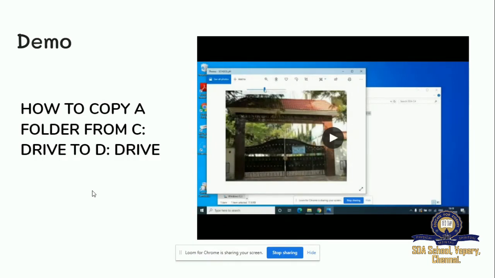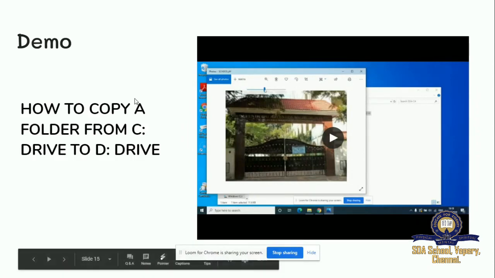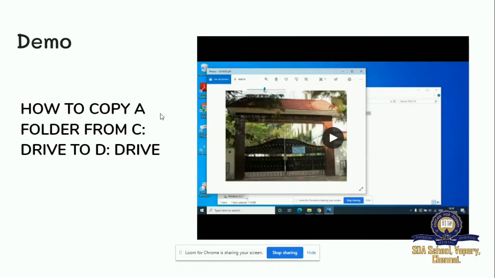So I think now you'll be clear what is a drive and how to create a folder, how to copy a file, how to create a file and copy it in the folder, and how to copy a file, a folder from one drive to another. So you have to do and see this. If you have a computer, you can do and see it. So you'll be clear about the steps. Or else you can just learn it. It is same like what you do in your smartphones.